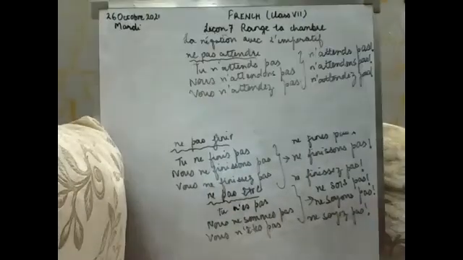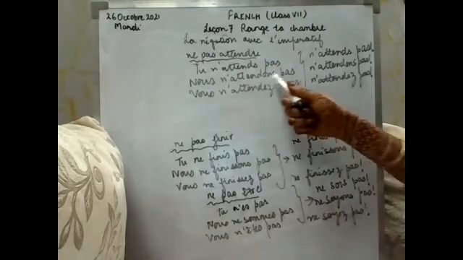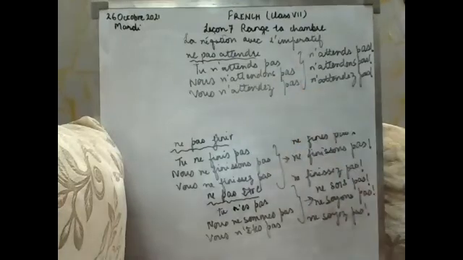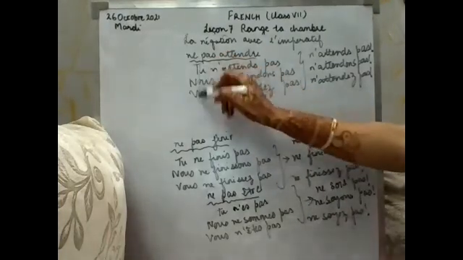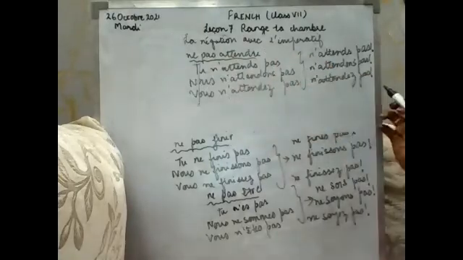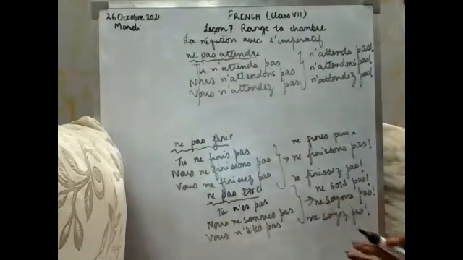Ne pas attendre. Now this is the re ending verb. Just firstly conjugate it into the present tense. That will be tu n'attends pas, nous n'attendons pas, vous n'attendez pas. Simply remove the subjects, write the remaining as it is, and add an exclamation sign to it. That's nothing more.